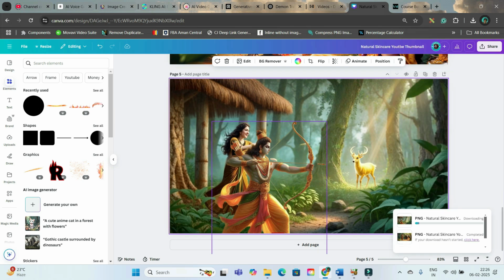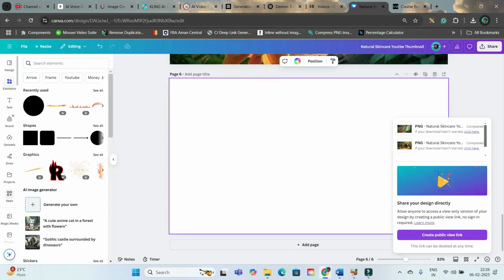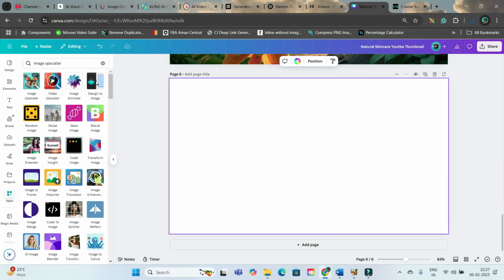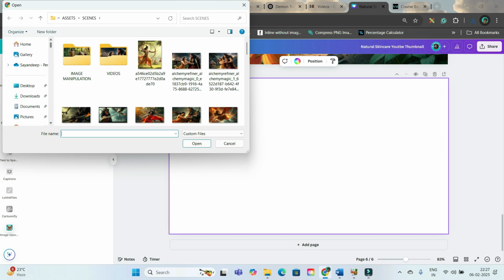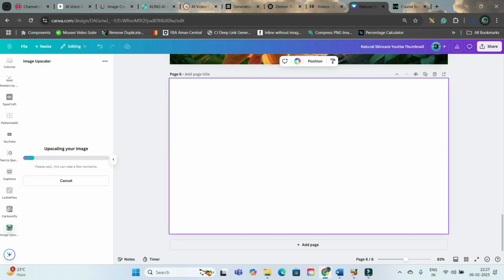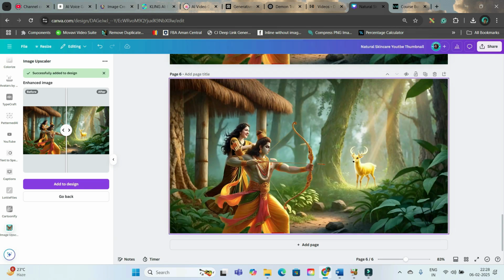Now this picture quality I don't at all like, so I will add a new page. I will go to apps, upscale, image upscaler. I'll go to choose file and choose that file which I've just got. Then I will go to 8x upscale. For 8x upscale you need the Pro version. Now add to design, right click, set it as background. Now as you can see, it is much clearer.